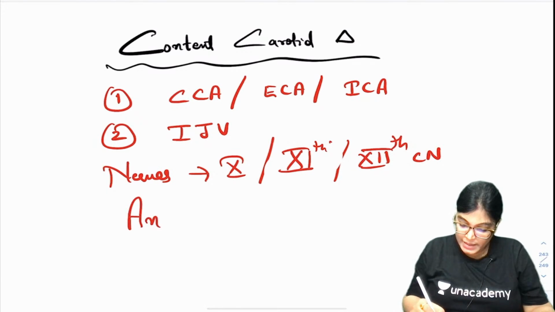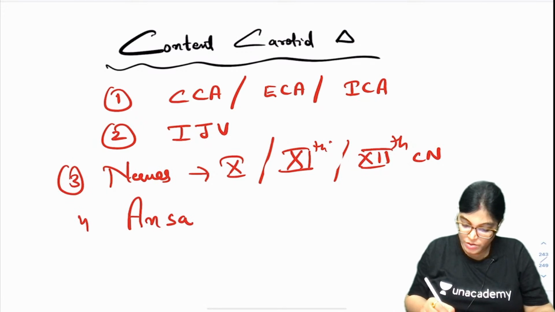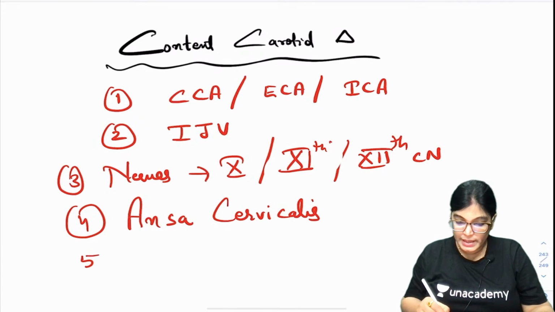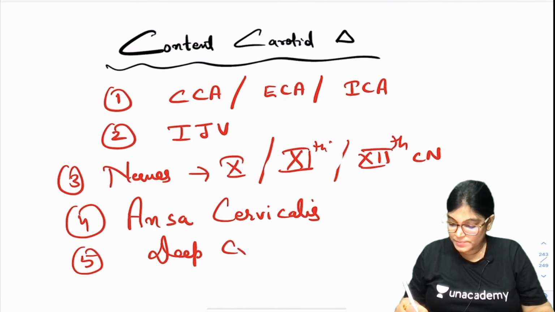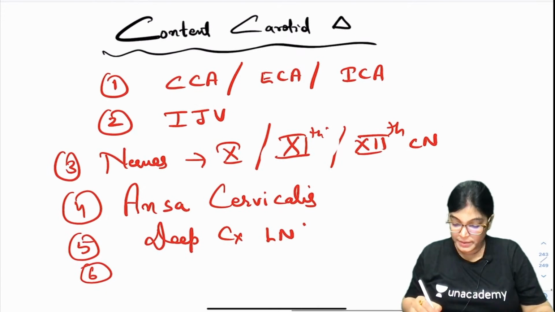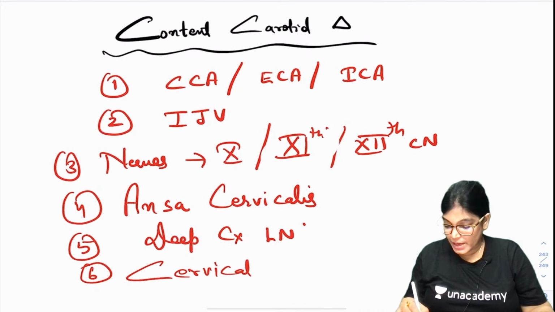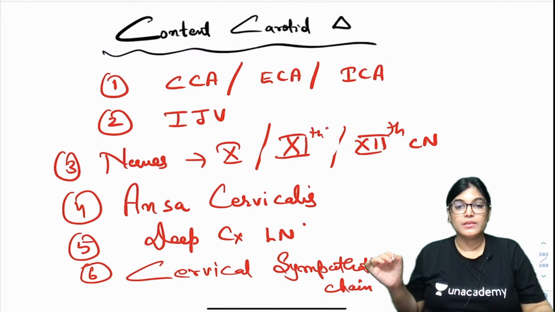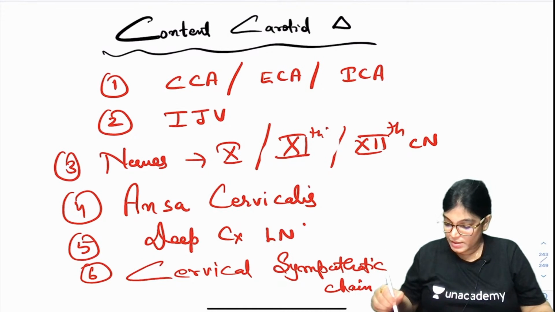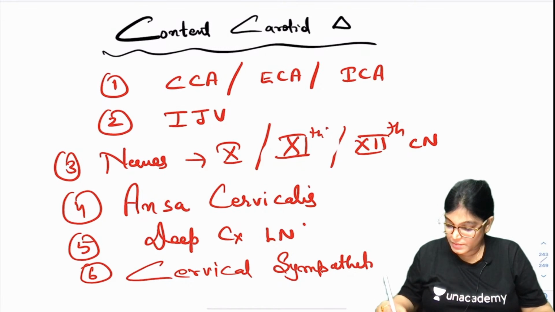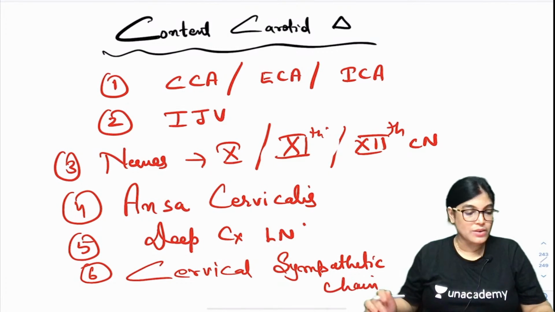It is also containing ansa cervicalis, which is a nerve loop. It is also containing deep cervical lymph nodes. It is also containing the cervical part of the sympathetic chain. So these are the important contents which are lying here. Got it? Sympathetic chain. So yes, I am just concentrating on this carotid triangle only.